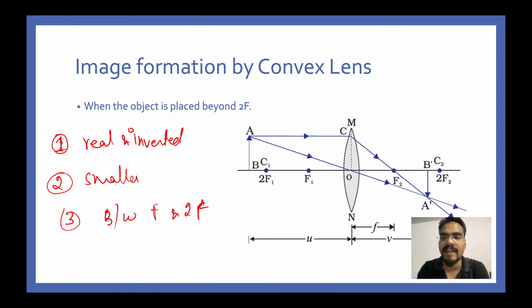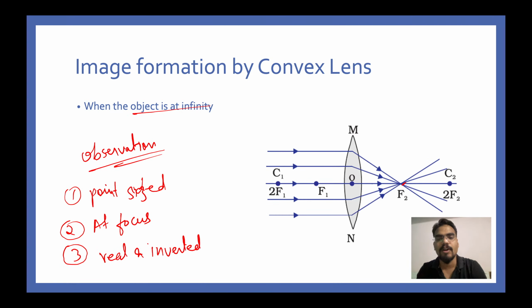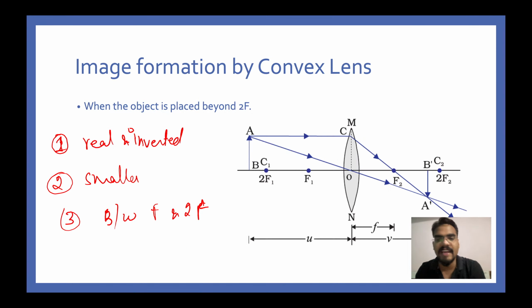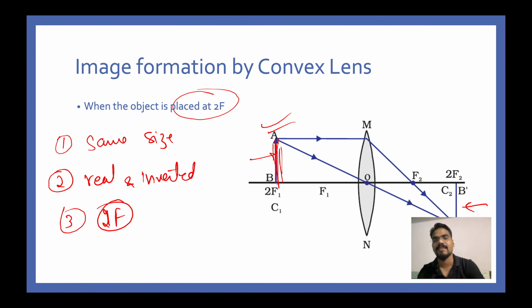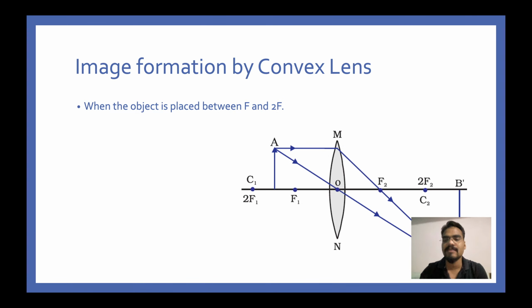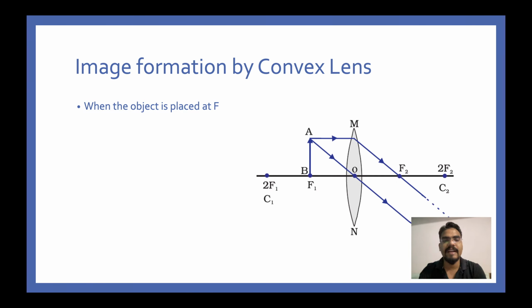Now just have a look at these 3-4 diagrams. When the object was far away, the image was smaller. When the object came closer to the lens, the image started to increase in size, and here you can see it is the same size. Here you can see it is of bigger size. All these things remain the same. Only difference in the observation will be that the image is larger than the object, and in case of the object being at focus, then the image will be formed at infinity.